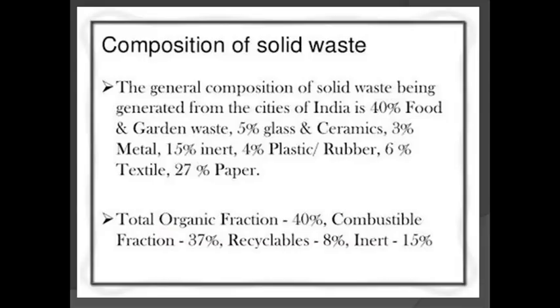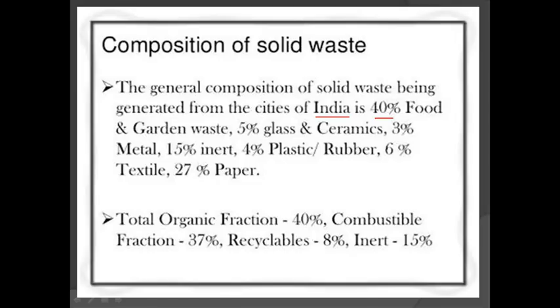Next is the composition of solid waste, very important. Composition means the general composition of solid waste generated from the cities of India. The general waste generated from the cities of India is 40% food and garden waste, the major one. Composition is very important because we are collecting the major waste from residential and commercial buildings. What is the main residential activity? Food waste, because we cook food. For that the major waste production is 40%, and 5% glass and ceramic,